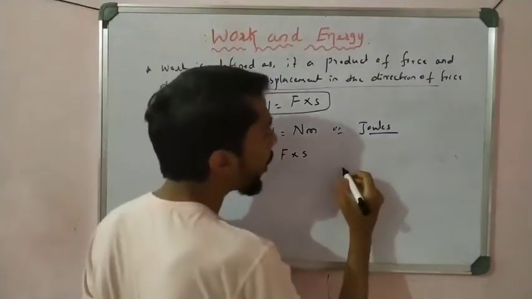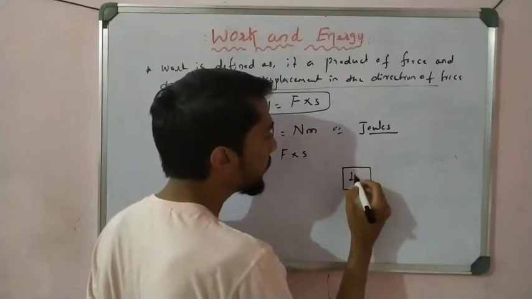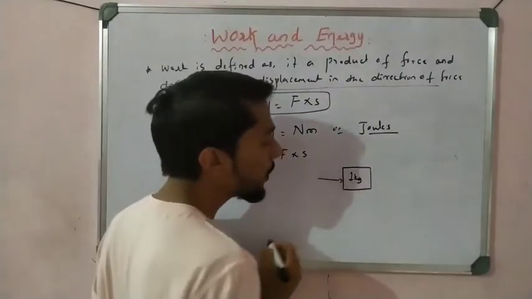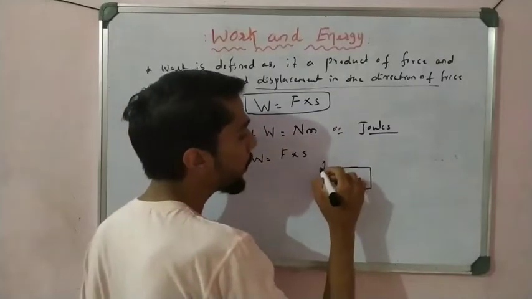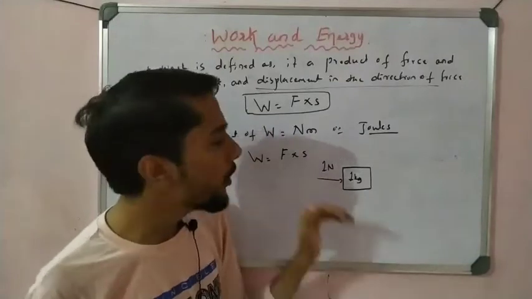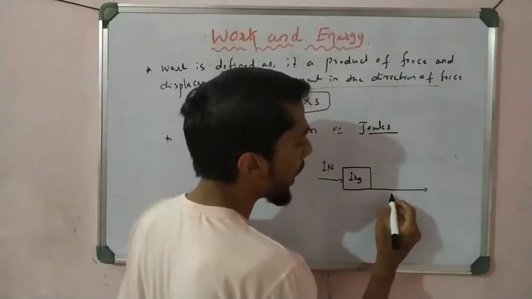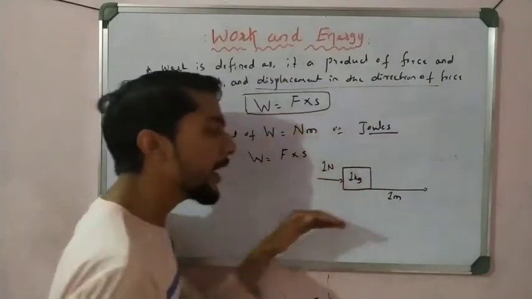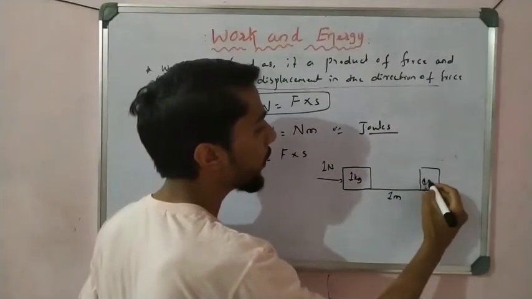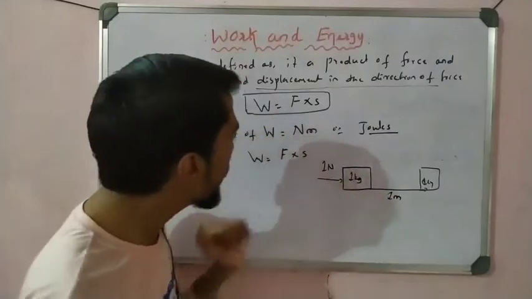Now I take an object of mass 1 kg and apply a force of 1 Newton on the object. Observe that the object gets displaced by 1 meter. Now let us put the values in this equation.